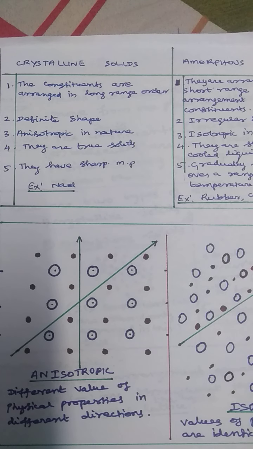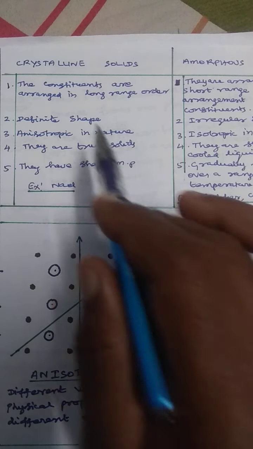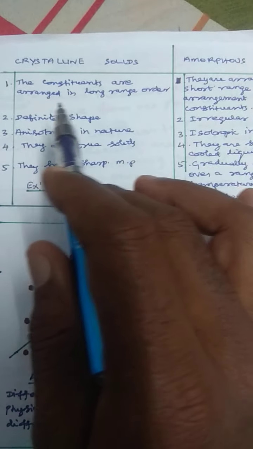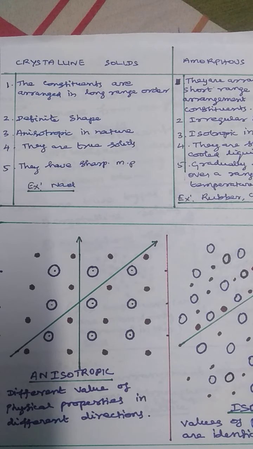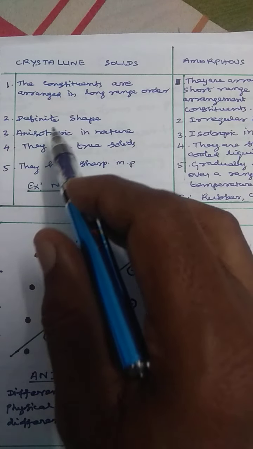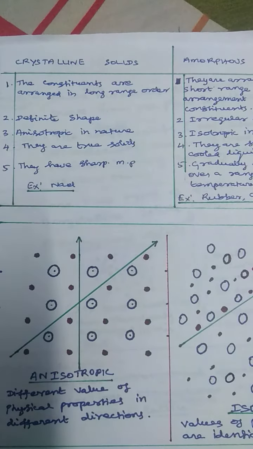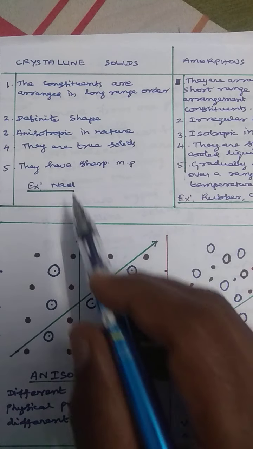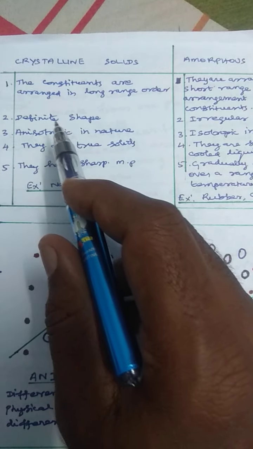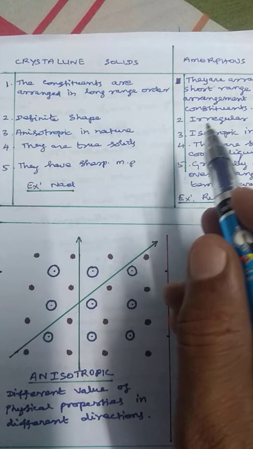In crystalline solids the constituent ions or atoms are arranged in long range order. But in amorphous solid they are arranged in short range random arrangement. Then crystalline solids have a definite shape, while amorphous solids have an irregular shape.